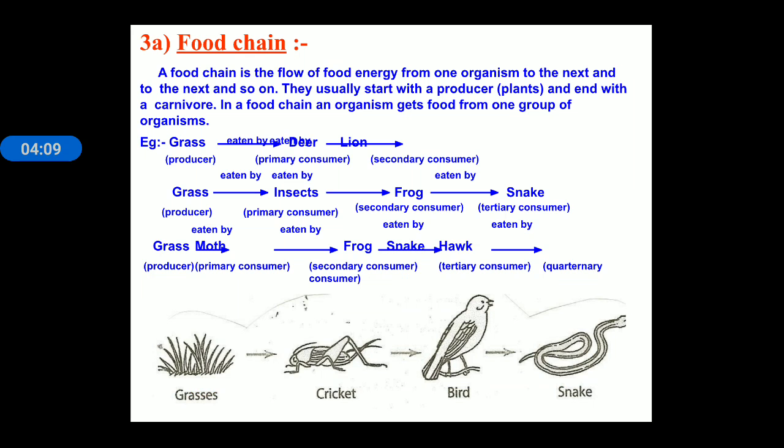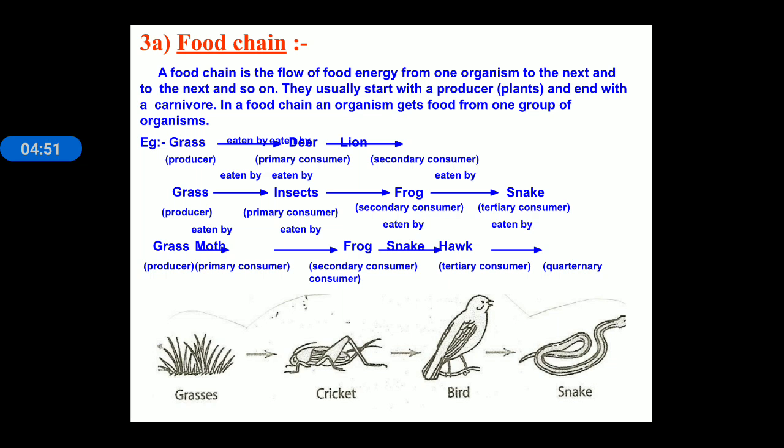Next, food chain. Food chain is the flow of food energy from one organism to the next, and so on. They usually start with the producer and end with the carnivore. It means if we study a food chain running in an ecosystem, at the base producers will be there. For example, grass produces food with the help of photosynthesis, and grass is eaten by deer, and further the lion takes its food from the deer. So this is an example of the simplest food chain.